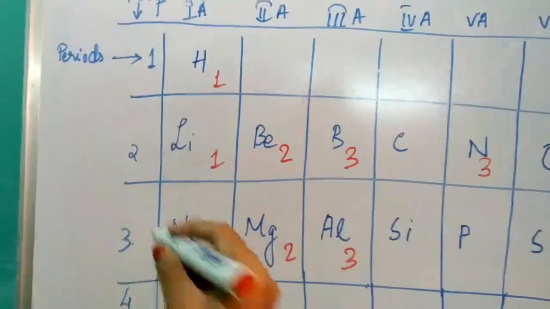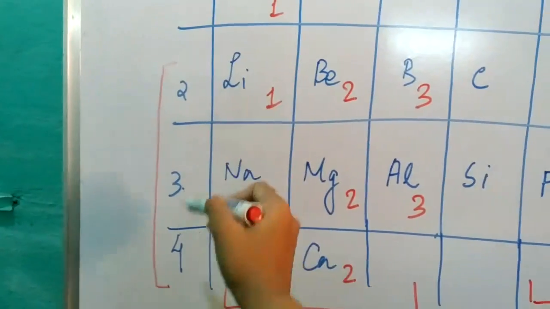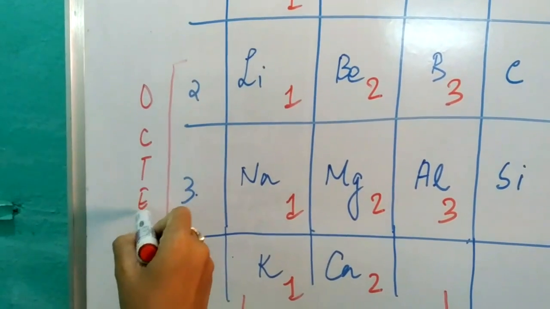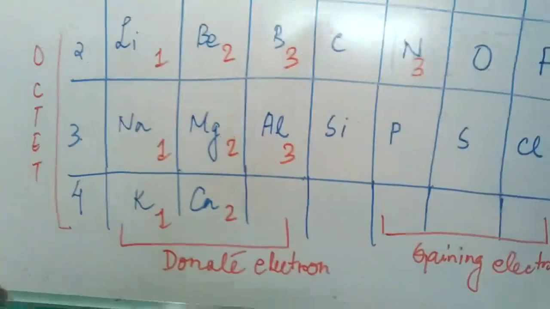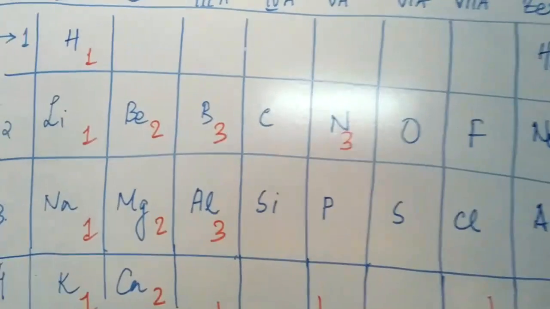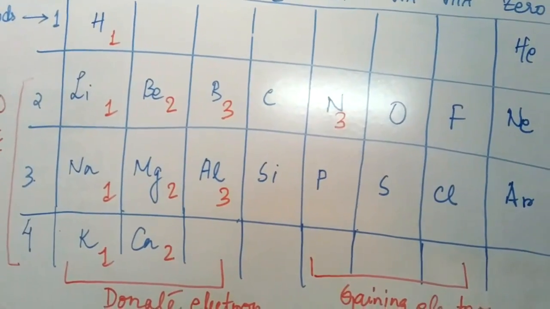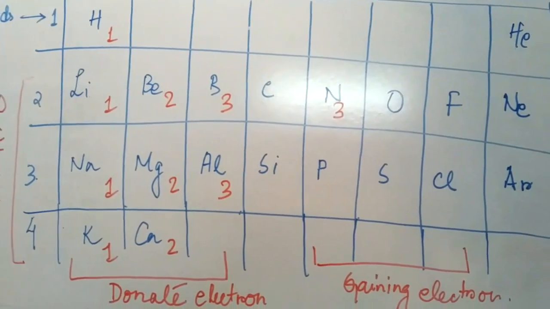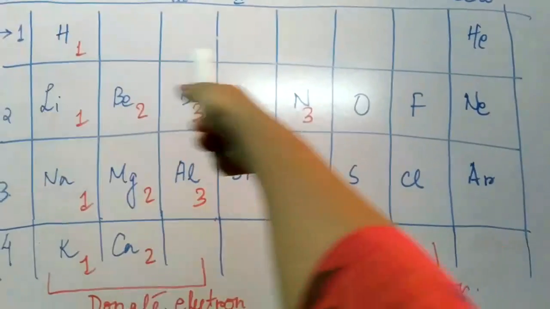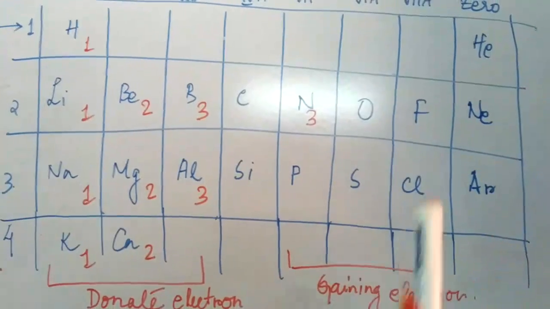That means all elements belonging to periods 2, 3, 4 will require the octet state in order to complete their stable state configuration. So I am just subtracting this 5 from 8. So what we understood from here is, period represents the orbit, whereas group represents the number of valence electrons.